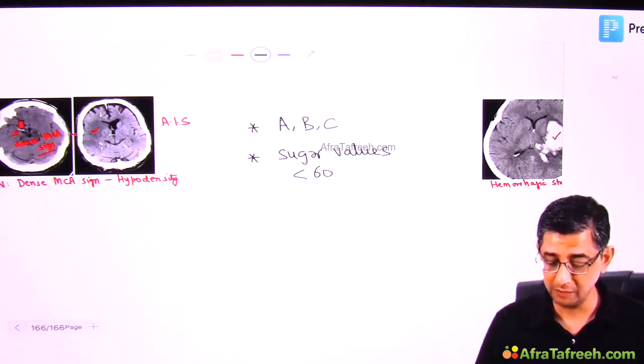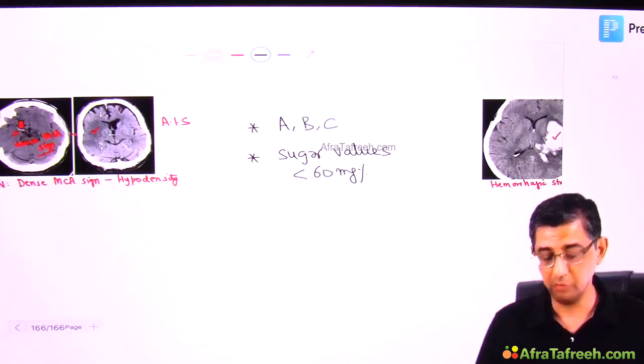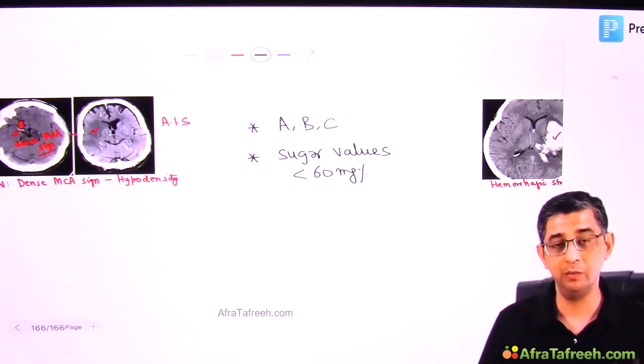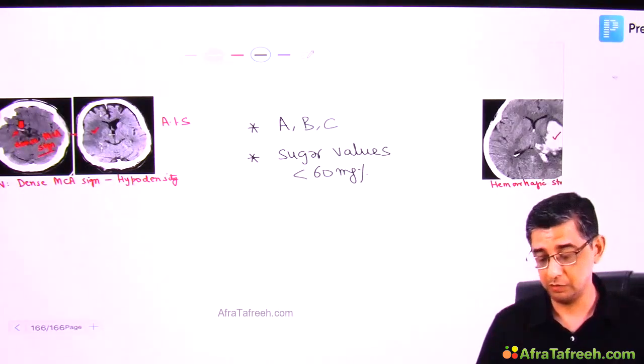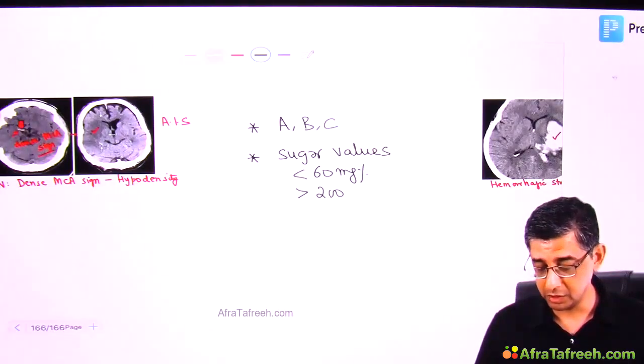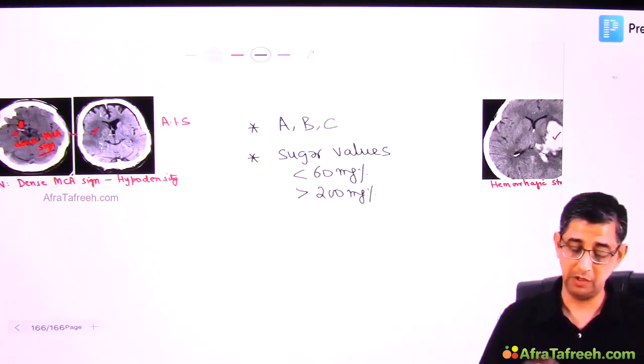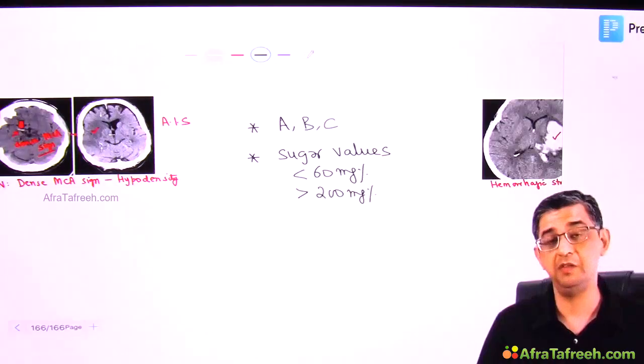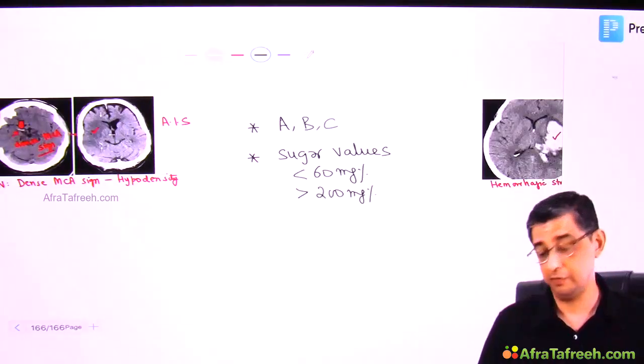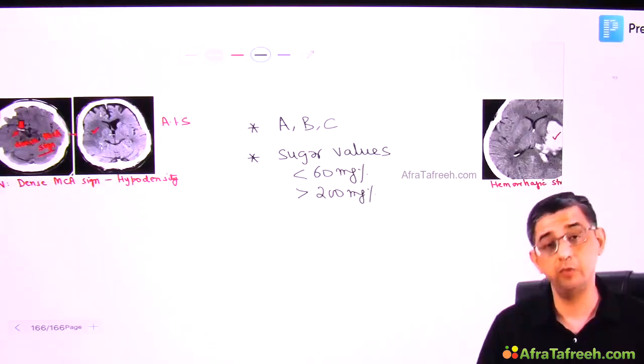And anyway, lesser sugar will starve the neurons. They anyway have to fight the damage present, so I want them to have a good supply of sugar. If the blood sugar turns out to be less than 60 or more than 200 milligram percent, both circumstances can be detrimental. If hypoglycemia is documented, you can definitely supply 10% dextrose. If it is elevated, even an insulin drip would be given.